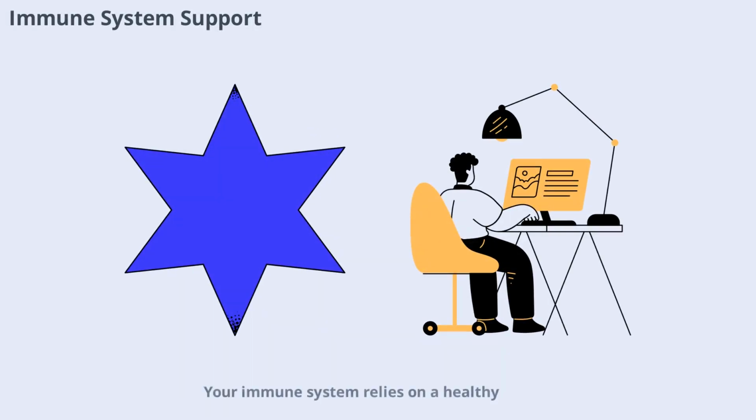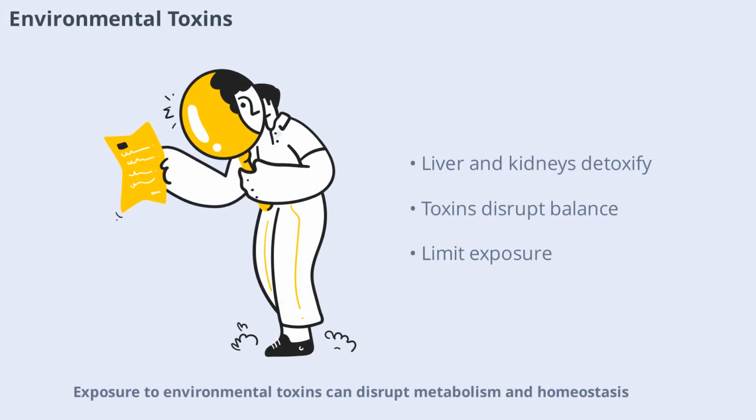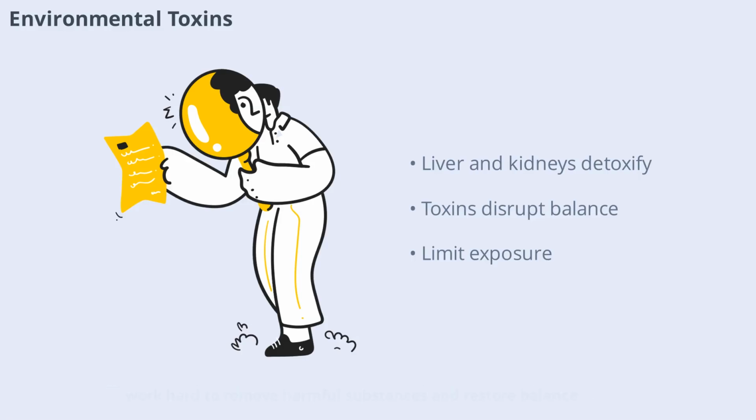Your immune system relies on a healthy metabolism and stable internal environment to function properly. Nutrients, energy, and hormones all play a role in supporting immune responses. Disruptions in homeostasis can weaken your defenses against infections. Exposure to environmental toxins can disrupt metabolism and homeostasis. The body's detoxification systems, especially the liver and kidneys, work hard to remove harmful substances and restore balance. Limiting exposure to toxins is important for maintaining health.